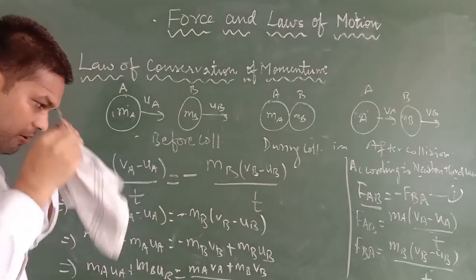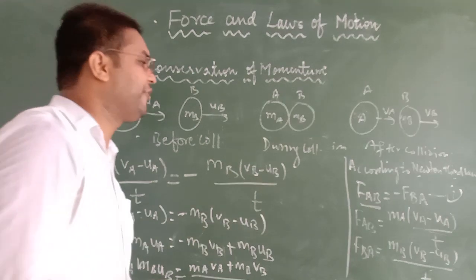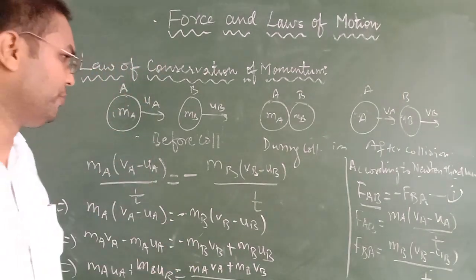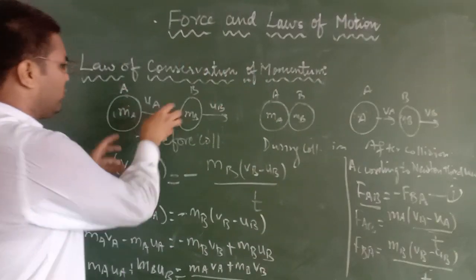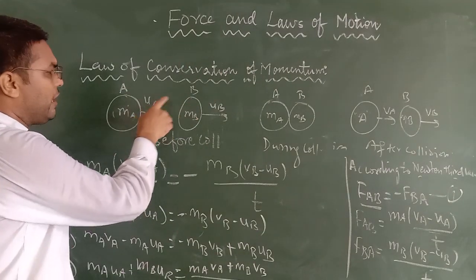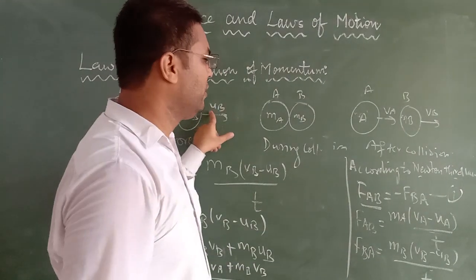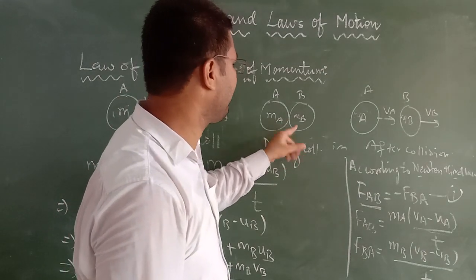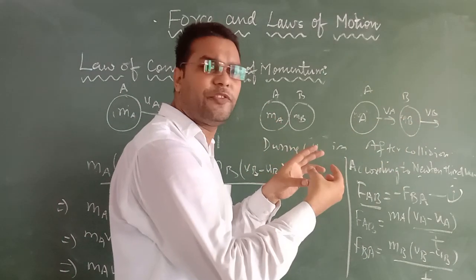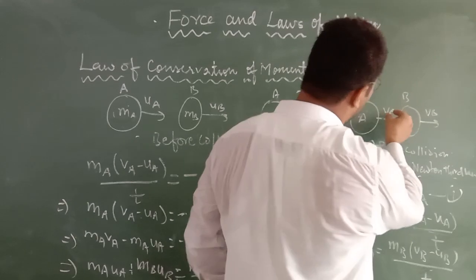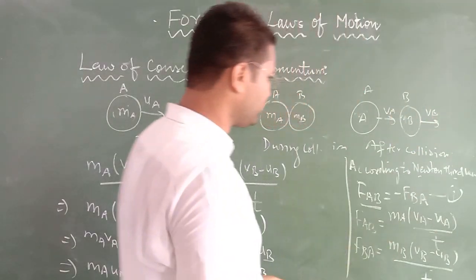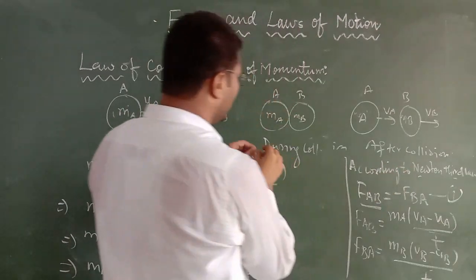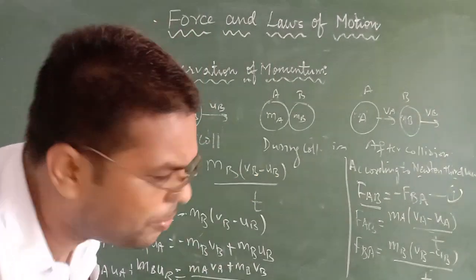Watch the video lecture carefully. If you have any doubt, you can ask me. From here I am revising once again. Since both objects, one moving with velocity UA, the other with velocity UB, during collision both stuck with each other for a while, and after collision the velocity of object A becomes VA and of object B becomes VB. According to the third law of motion, every action has an equal and opposite reaction.